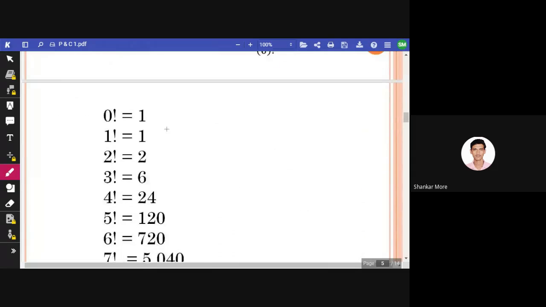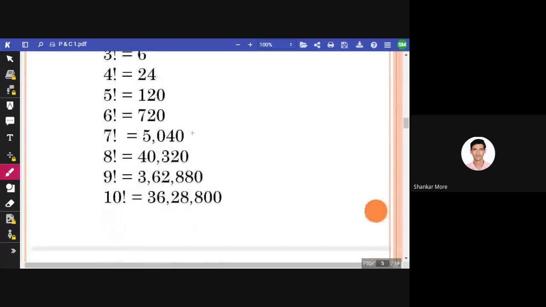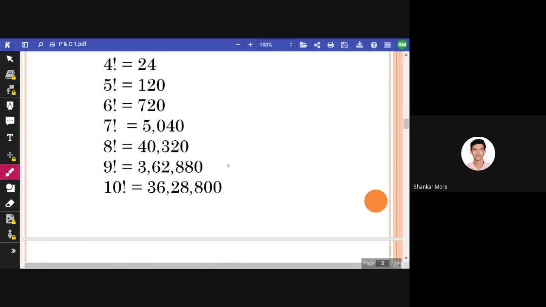These are some of the factorials. 0 factorial is 1, 1 factorial is 1, 2 factorial is 2, 3 factorial is 6, and so on. You might not need the factorial of 8, 9, and 10, but it would be beneficial if you remember factorials till 7 factorial. 7 factorial is 5040. It will be helpful for you. We are going to use factorials in permutations as well as combinations.